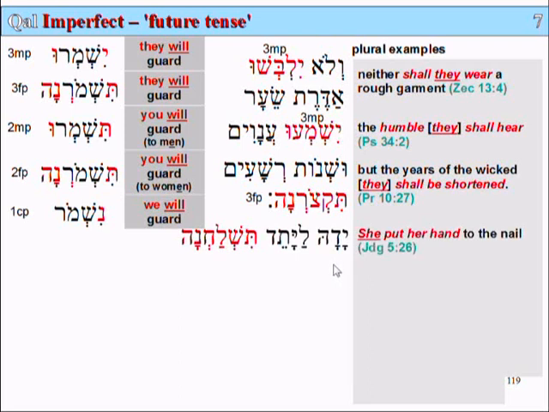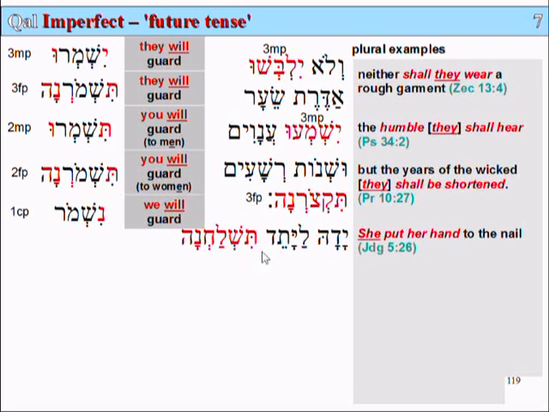And that's from Judges chapter 5, about Jael. She put her hand to the nail. Yada layatid tishlachna. Yad is hand, yada is her hand, la yatid, to the nail, tishlachna, she will send, or she will put her hand.